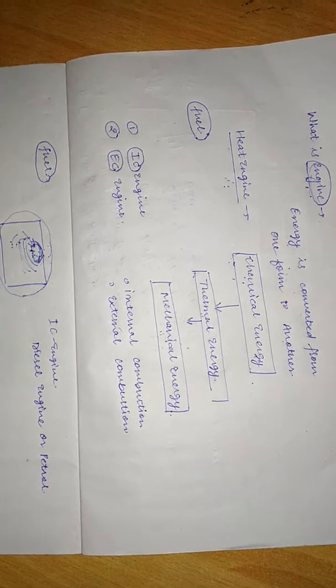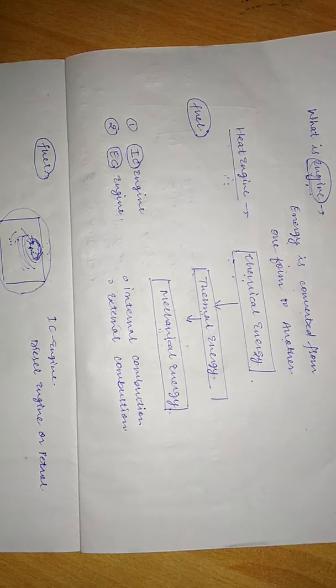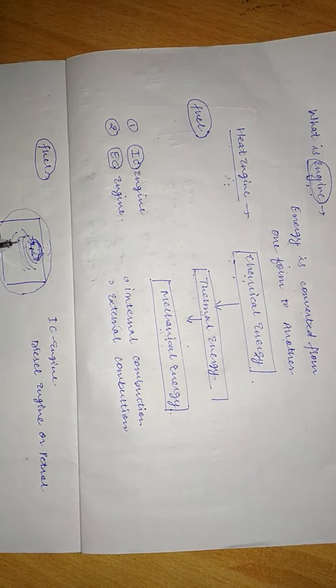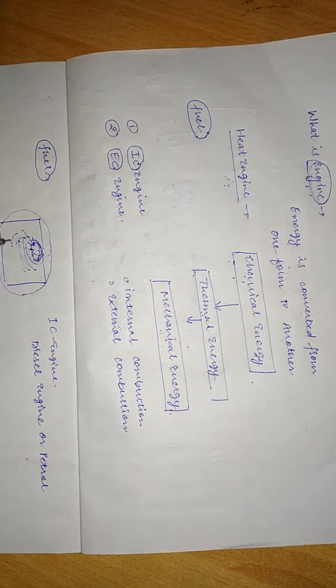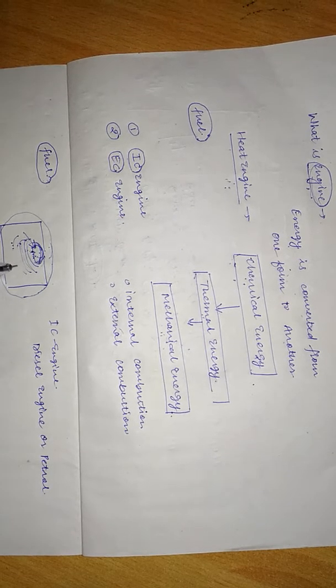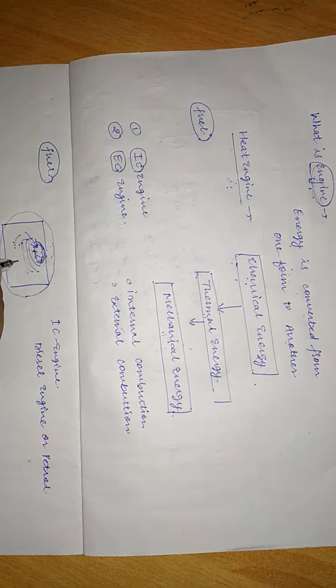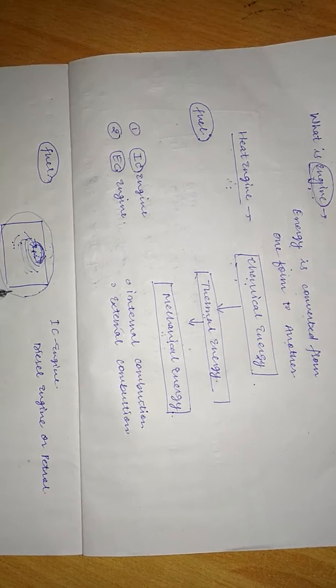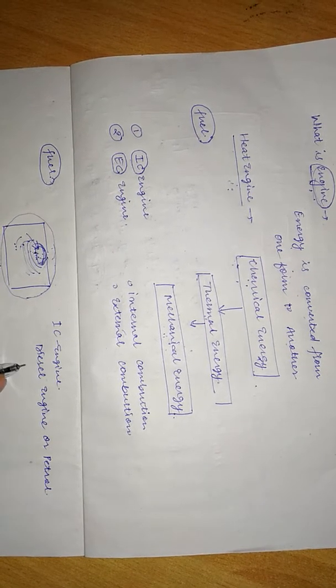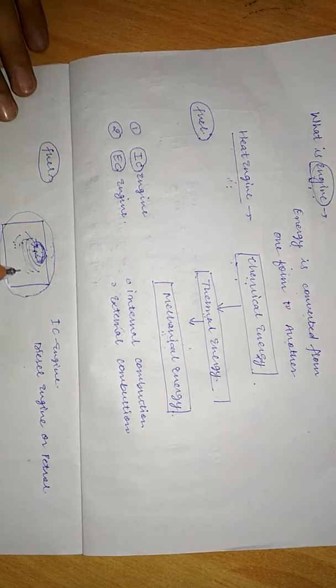In internal combustion engine, the product of combustion is directly utilized for the work. The product of the combustion is directly used for the motion. The petrol engines and diesel engines work on this principle.